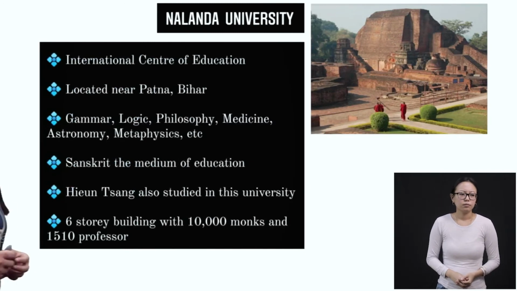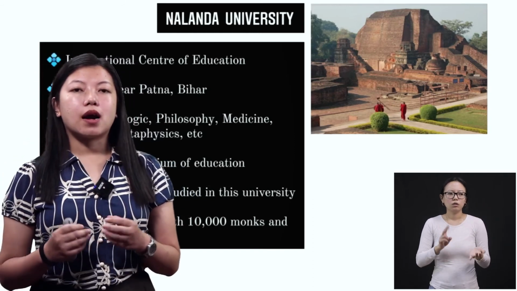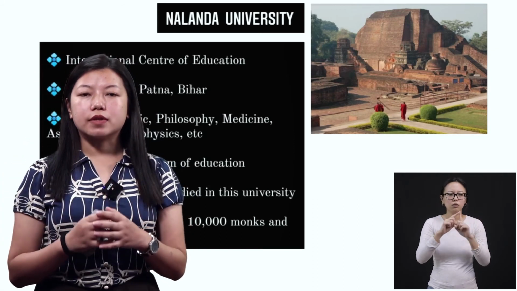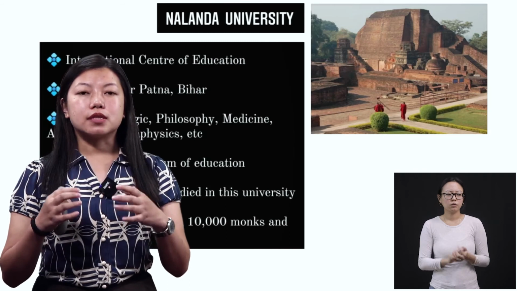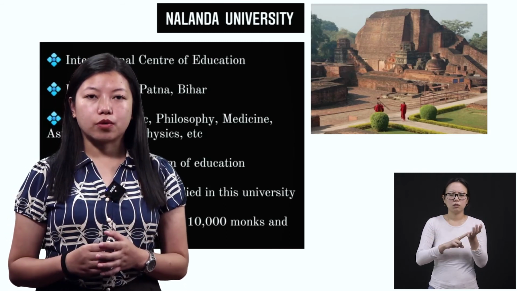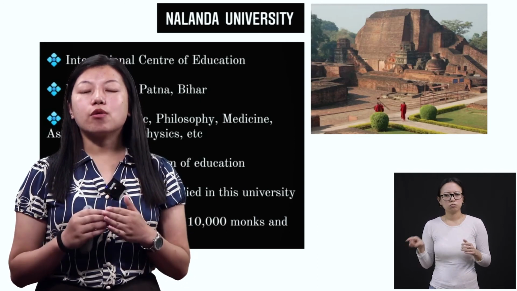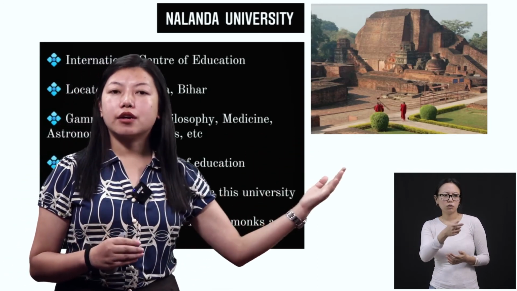Okay, now coming to the last one, that is Nalanda University. I told you that Nalanda University was a university where Harsha has given most of the financial support, right? So Huinsang, in his book Siyuki, he also wrote about this Nalanda University.